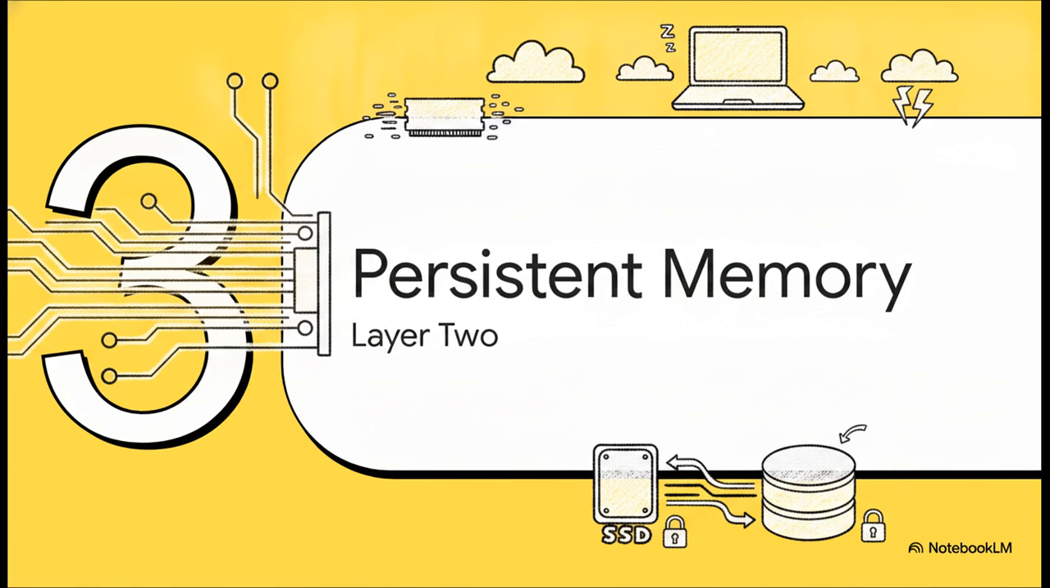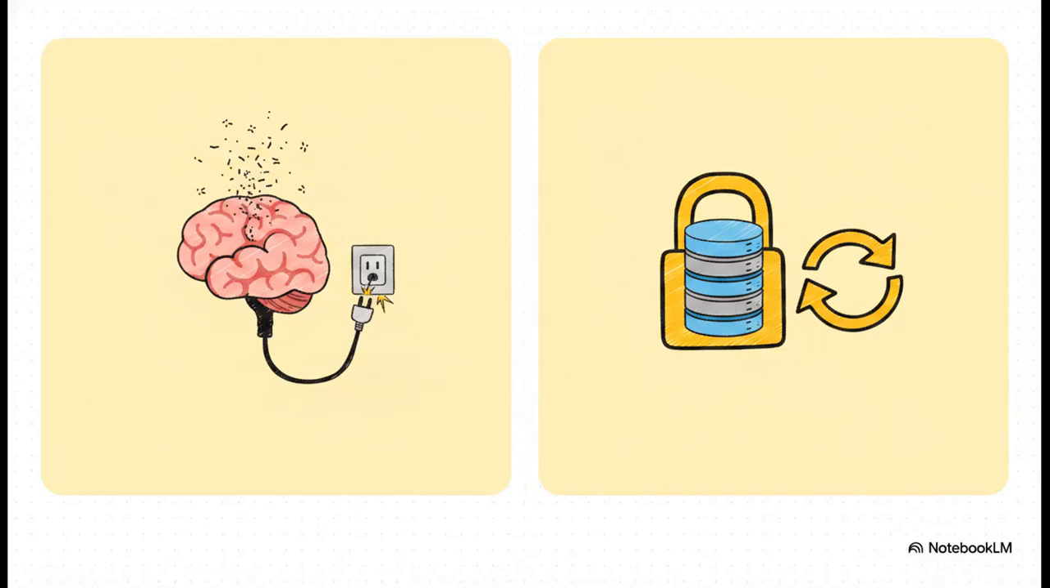But what happens when the application crashes or you just close your laptop for the night? That short-term RAM is completely temporary. So let's look at part 3, layer 2, persistent memory. Think about how an in-memory session just evaporates completely on a restart. Poof, gone. Contrast that with a database session.